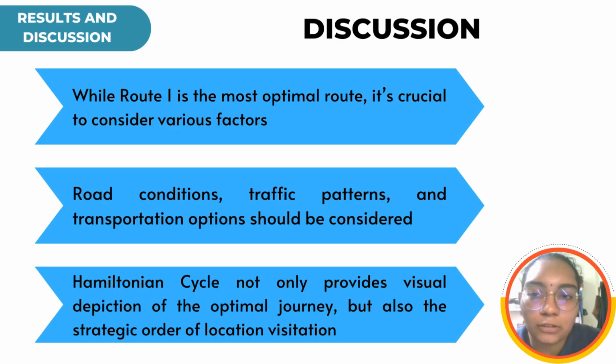The discussion of this study is that while Route 1 is the most optimal route, it is crucial to consider various factors, which are road conditions, traffic patterns, and transportation options. The Hamilton cycle not only provides a visual depiction of the optimal journey, but it also gives a strategic order of the locations of visitation.